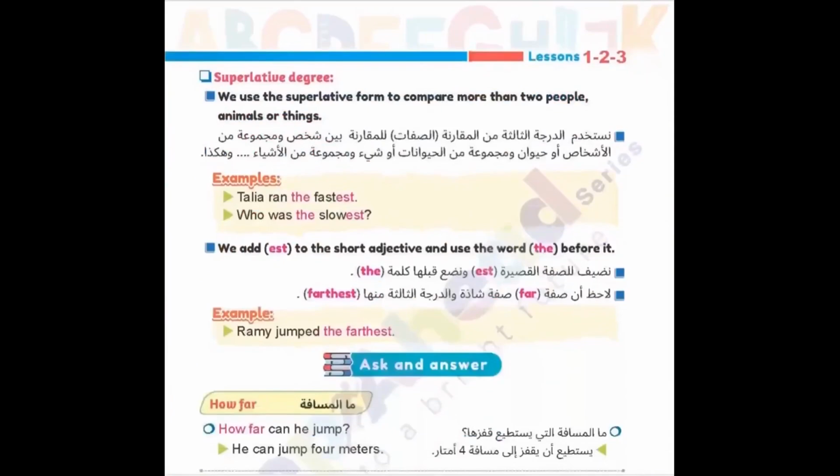Okay, the next part, superlative degree. What about it? We use the superlative form to compare more than two people. Okay, we speak about now if I compare between more than two. How can I do that? Between more than two people, two animals, or two things, of course, and two places. What can we do at that time?